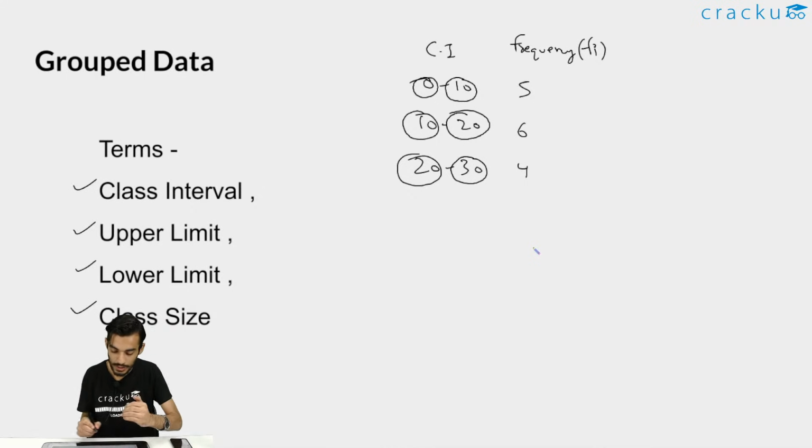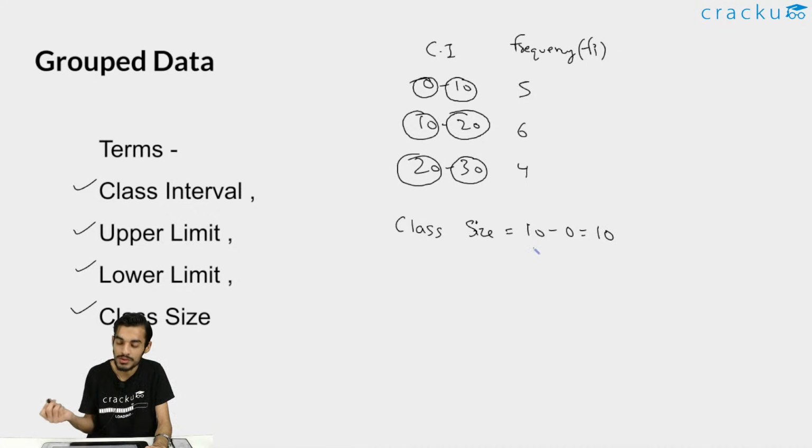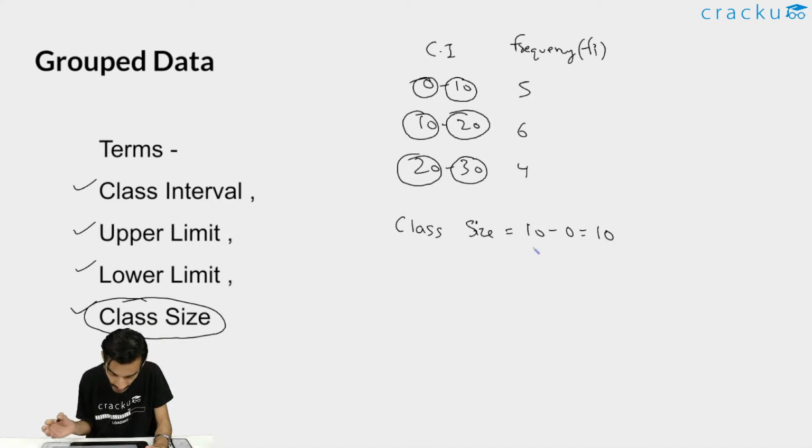Now the class size, you can just subtract lower limit from the upper limit and you will be getting the class size, and it will be same, right? So either you can subtract 0 from 10 or 10 from 20 or 20 from 30, you will be getting the same value. So the class size will be 10 minus 0, that is 10. Either you can write 10 minus 0 or 20 minus 10 or 30 minus 20 and so on. So this is basically the meaning of class size. I hope this should also be clear. These are the basic terms that you will be seeing when you will be solving questions from group data. Okay.